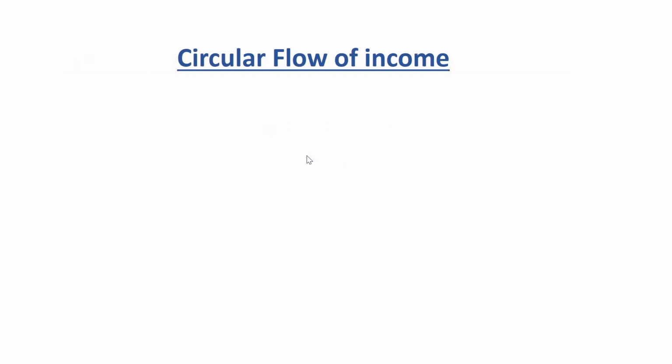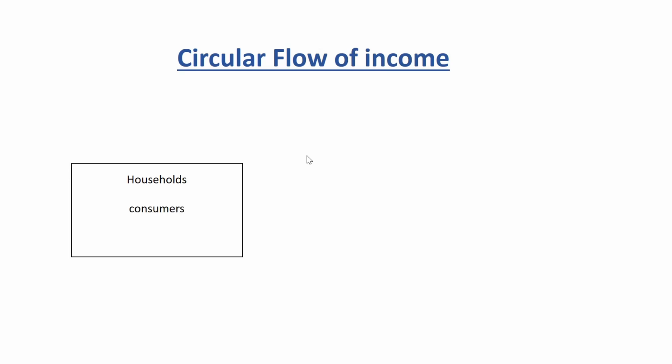There's a model that can help us understand the approaches by which we can measure national income. And this is what we call the circular flow of income. It may have different versions, but here we are going with this version of the circular flow of income. As we said earlier, we will only have two economic agents, who are households and firms. What we have to know is that the households are the consumers in the economy. So the goods and services that we produce in the economy, it is the household that will consume them.